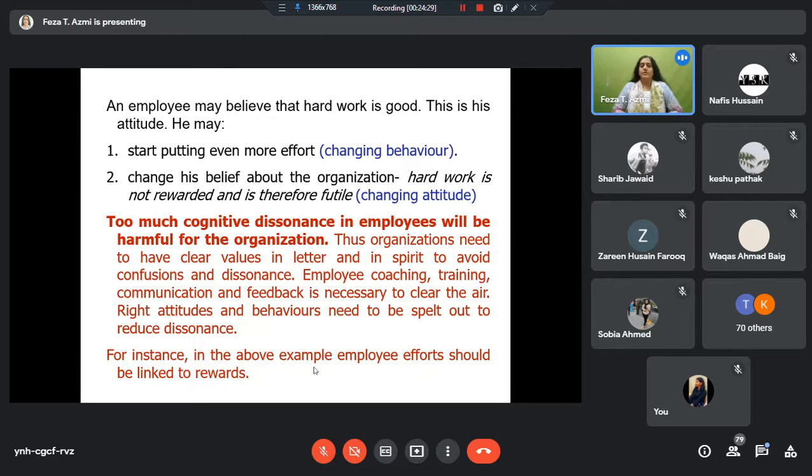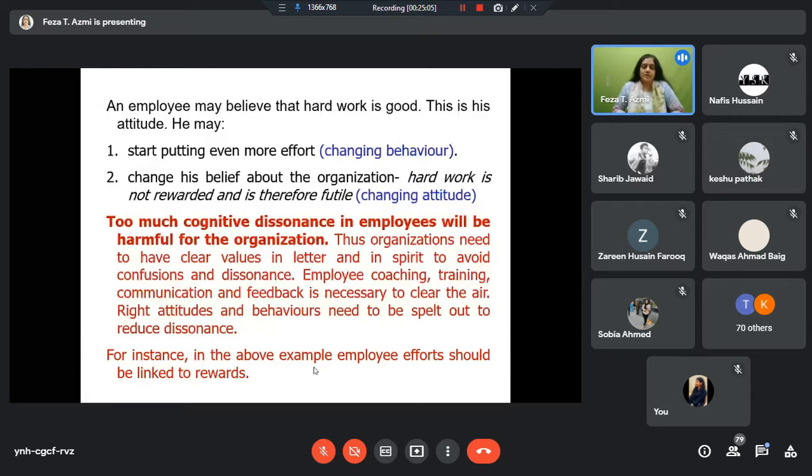So right attitudes and behaviors have to be spelt out to reduce dissonance. So employee efforts have to be linked to rewards. If people are behaving positively, if they have strong beliefs, as we said, and they are trying to behave as per those beliefs, then they have to be rewarded, appreciated, and so on. Otherwise, they will change their attitude. And they will also start feeling that it's no use working hard, it's no use putting in so much effort. They will also start underperforming. Their sincerity and commitment and loyalty will also go down.